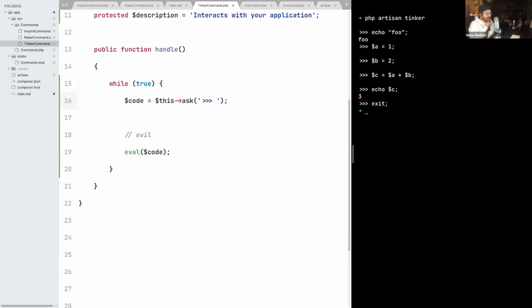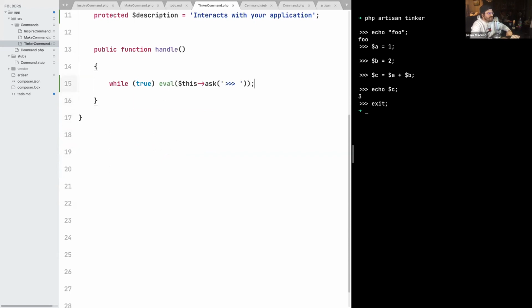So yeah, pretty magical to see that Tinker is just a small quantity of code, but I said to you that I would be able to have Tinker in one line. So let's keep my promise. I'm going to copy the contents of the ask and put it inside this eval. And then I'm going to remove this variable because I no longer need it. So we are down to 3 lines. And since we are in one line, I can just avoid the curly braces and do it like that. Boom. Tinker in one line.